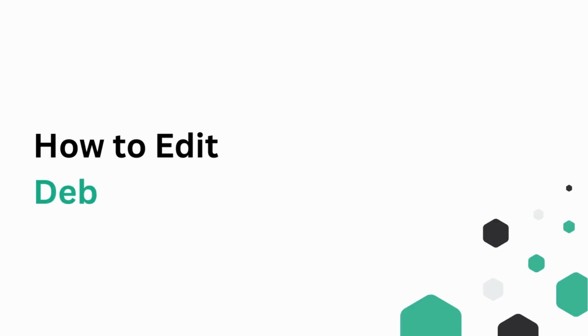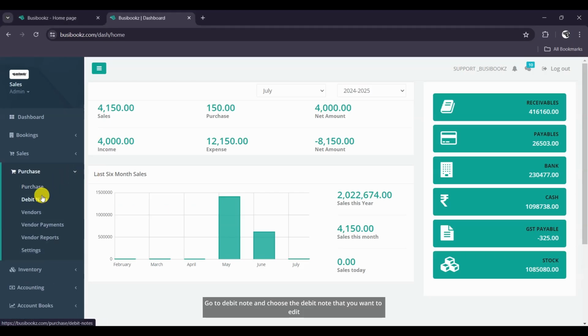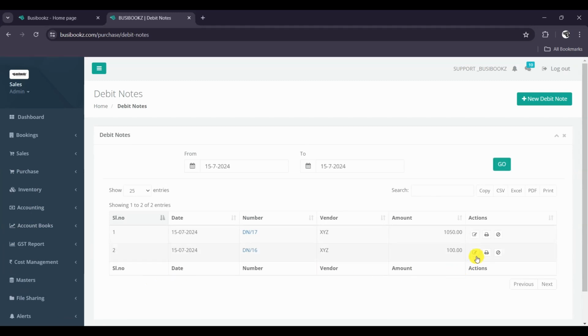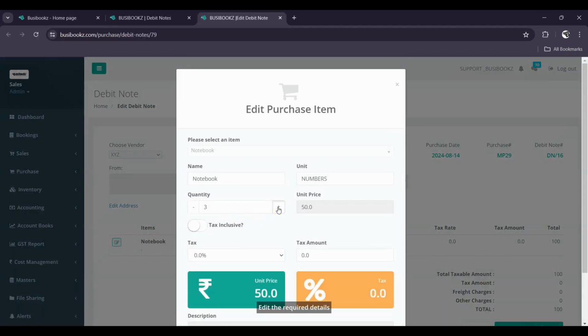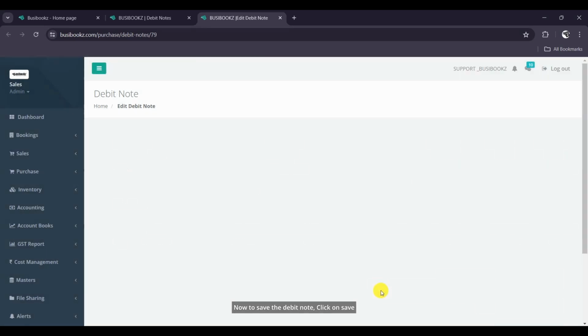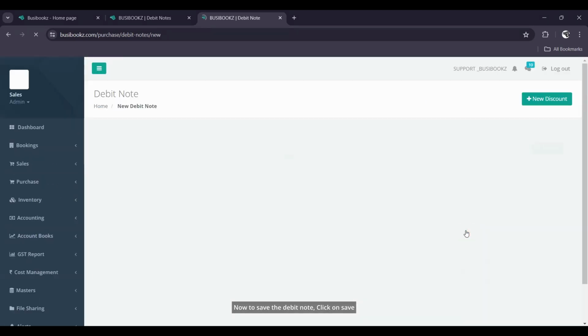How to edit a debit note. Go to Debit Note and choose the debit note that you want to edit. Click on Edit icon. Edit the required details. Now to save the debit note, click on Save.